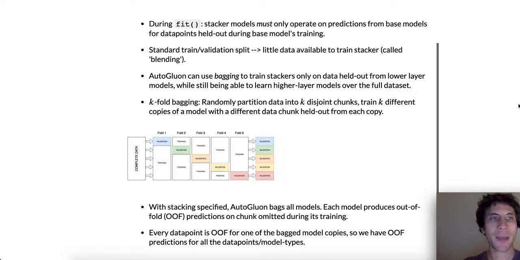So just to recap, in the case of 5-fold bagging, for every one of the 5 training validation splits shown above, we would train one neural network for each of the splits, one CatBoost model for each of the splits, and so on. So in total, there would be 5 neural networks, 5 CatBoost models, etc. We call these 5 differently trained copies of the same model type a model bag or bagged ensemble. For example, the neural network bagged ensemble would actually contain 5 individual neural network models.